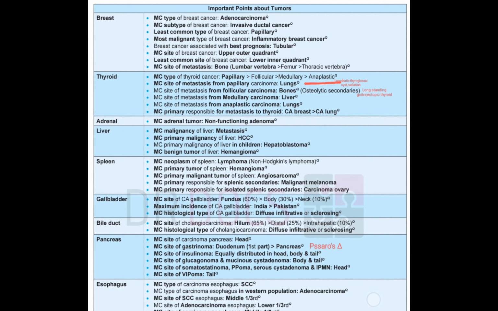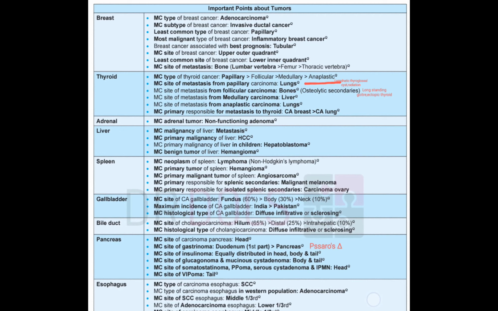And what we need to remember in relation to papillary is that it is spread by the lymphatic route, and the predisposition is thyroglossal cyst and history of radiation exposure, while long standing goiter and ectopic thyroid are risk factor for follicular. Then medullary goes to the liver, and anaplastic goes to the lungs.